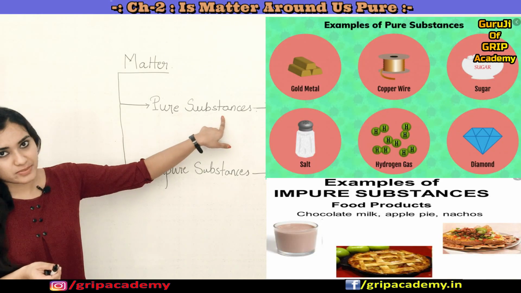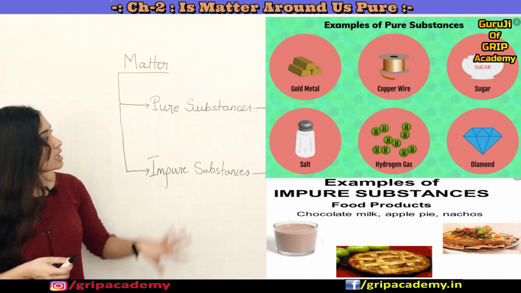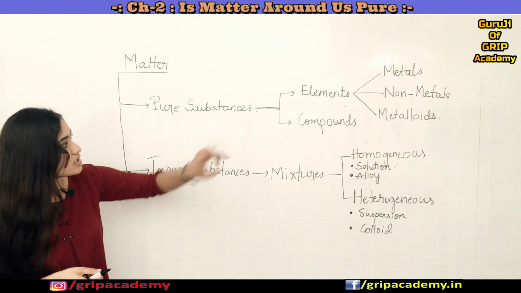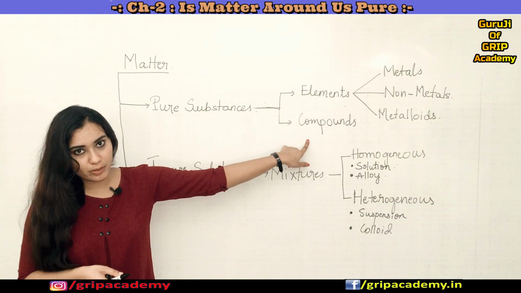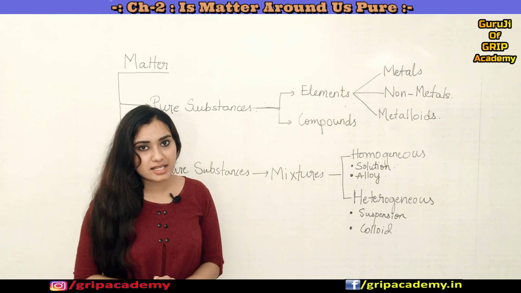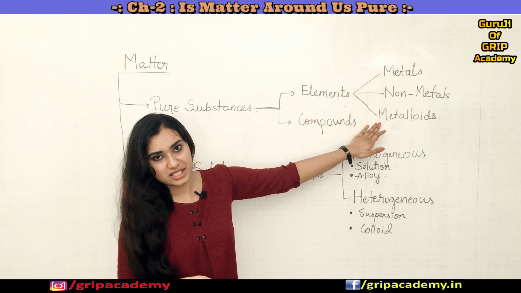This matter we have broadly classified into two types: pure substances and impure substances. The pure substances are classified into two types: elements and compounds. The elements can be further divided into metals, non-metals and metalloids.